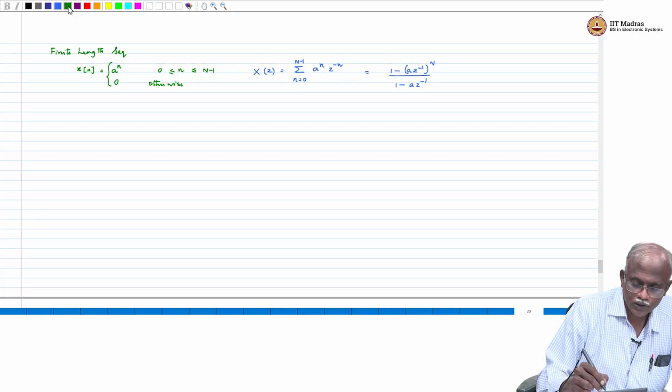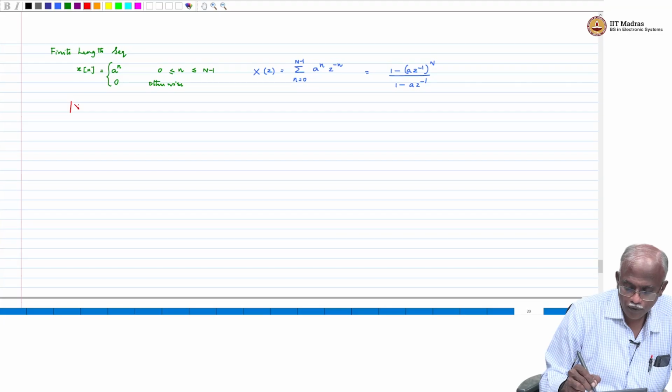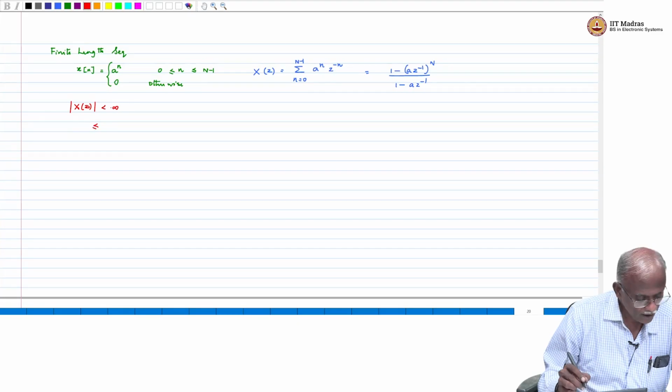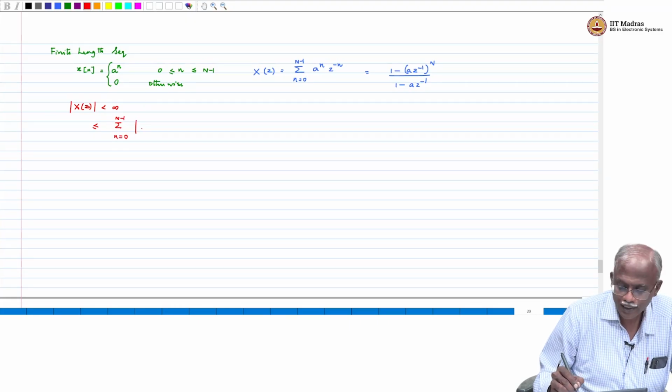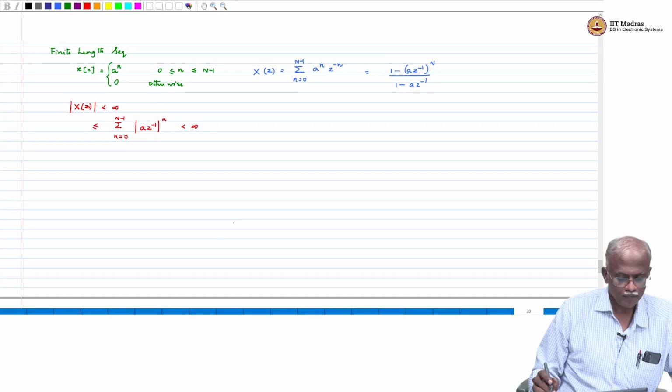So, just to confirm that our understanding is correct, we want mod x of z less than infinity, that we want it to be finite. Which means that this will be less than or equal to summation n equal to 0 through n minus 1 modulus of a z inverse raised to the power n less than infinity. Okay.